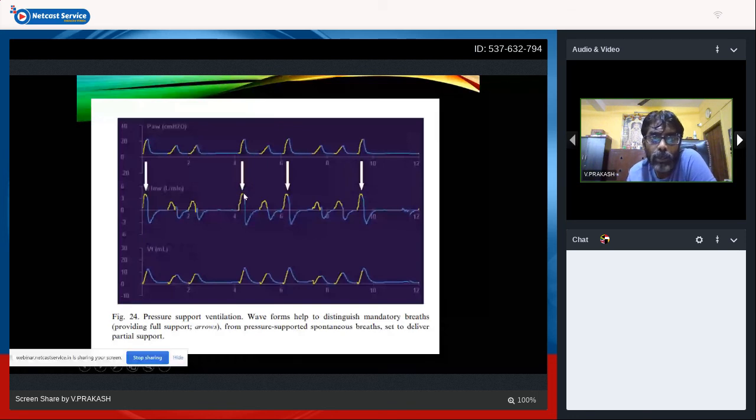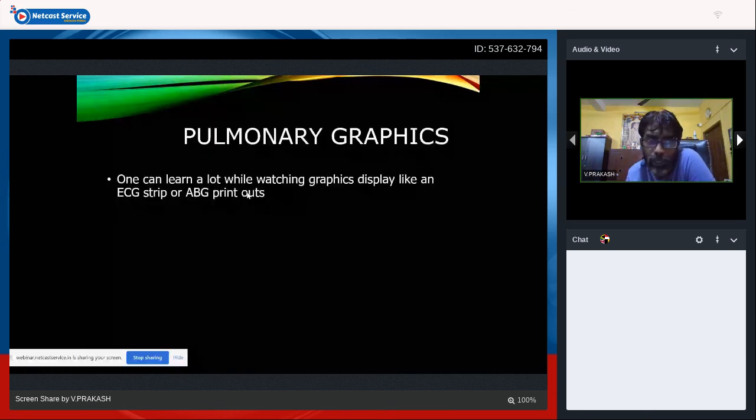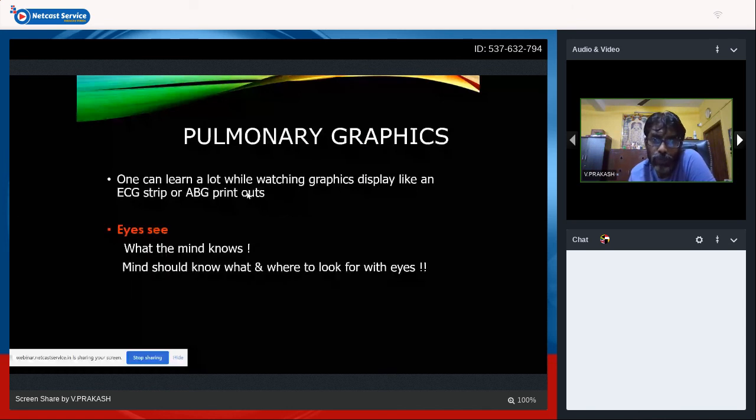So one can learn a lot while watching graphics displays, like an ECG or EEG print. The eyes see what the mind knows. The mind should know what and where to look for with the eyes, right? That's most important. Without knowing anything, you will not see anything. Everything will be in front of us, but without knowing anything, we will not be looking out for things.